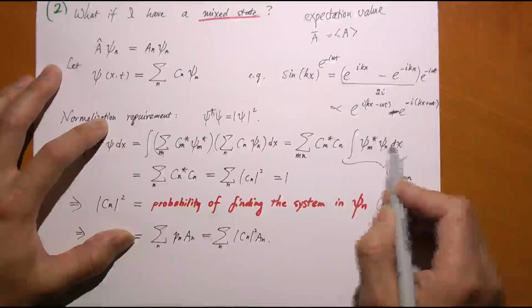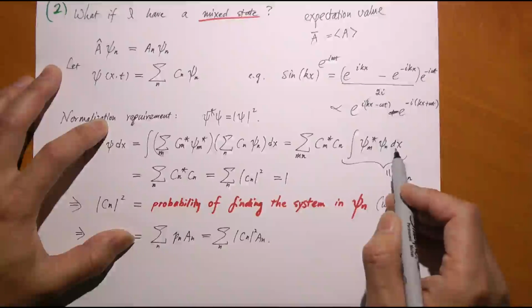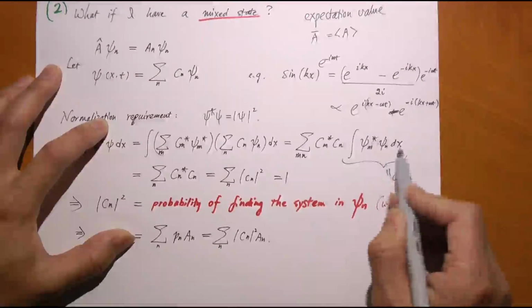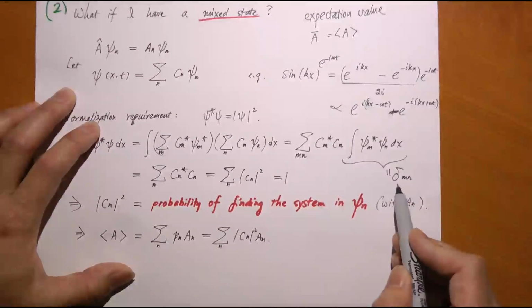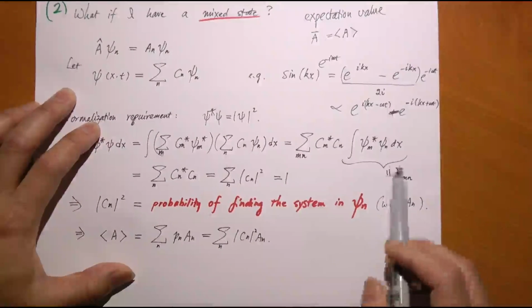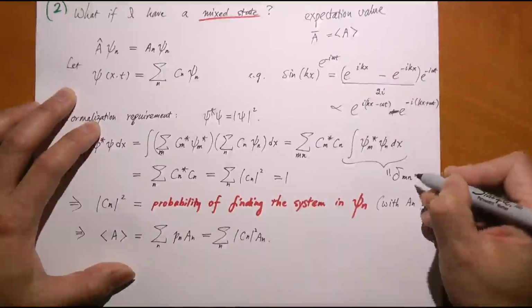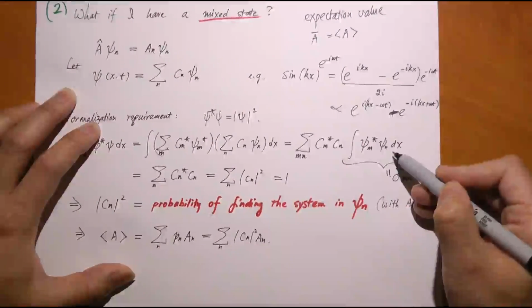These two vectors are orthogonal to each other. I'm not going to prove it here, but trust me, this is true. And you can see in all of our examples later that this is actually true. So in general, this is equal to the so-called Kronecker delta, which is defined to be equal to 1 when m and n are the same, and 0 when m and n are different.